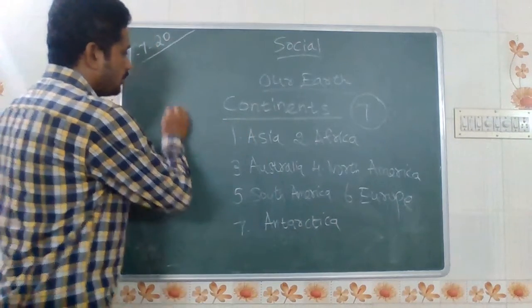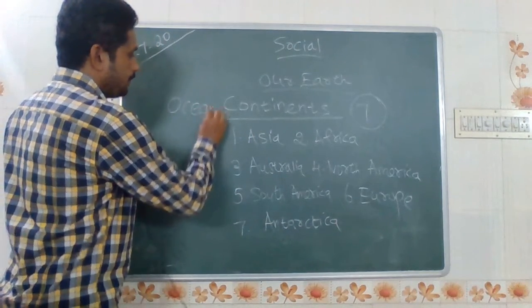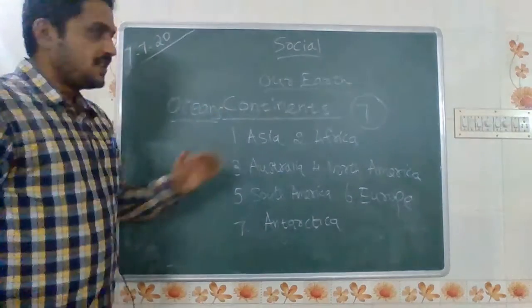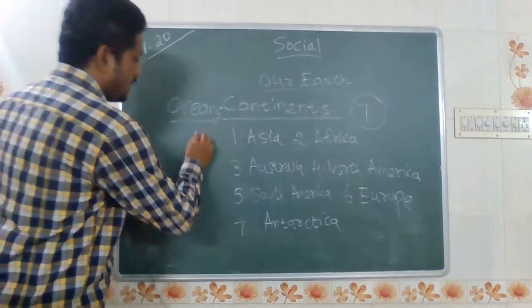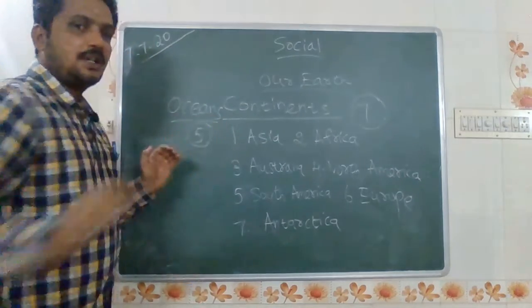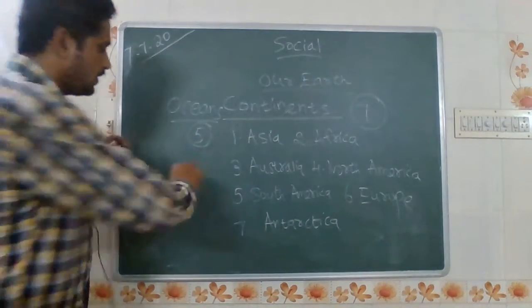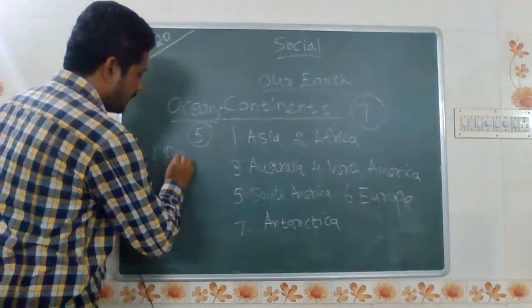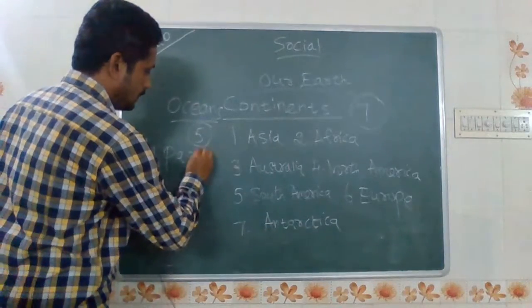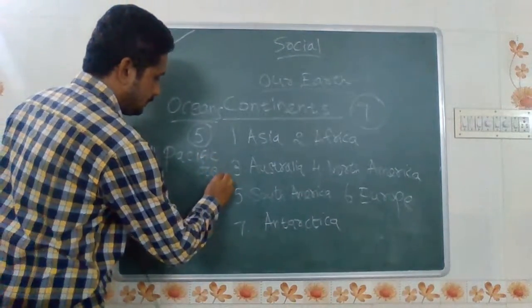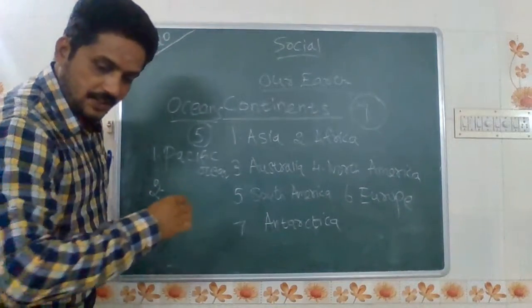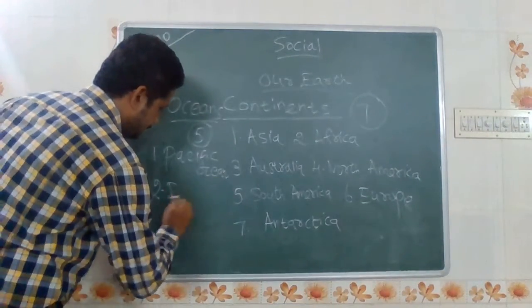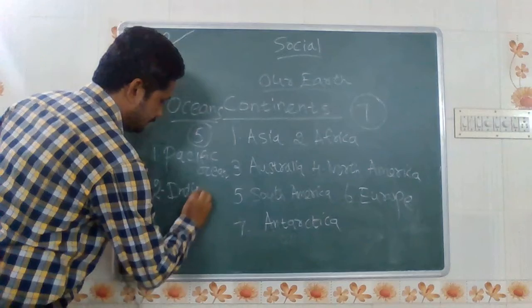Now we will look at the oceans. First we looked at the continents, and now we are looking at the oceans. There are 5 oceans in the world. The first one, Pacific Ocean. The second one, Indian Ocean.